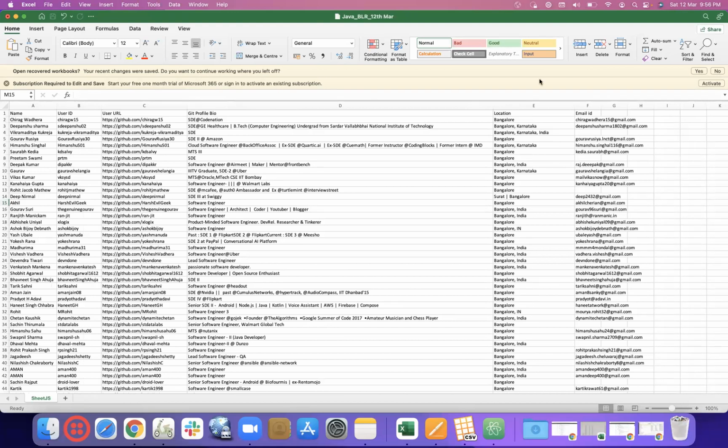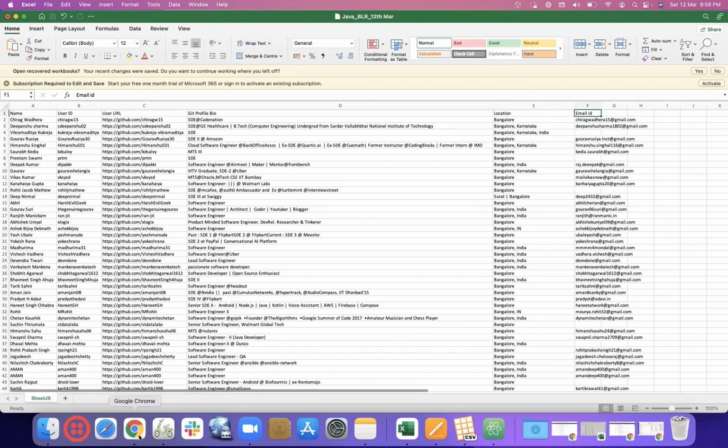Even this is on a free version of Excel. I've not activated it. But if you see now, here we have a name, we have a user ID, we have user URL, we have Git bio profile, we have a location, we have email ID, everything, right? There's another CSV file also. Now the magic, now the really interesting part.